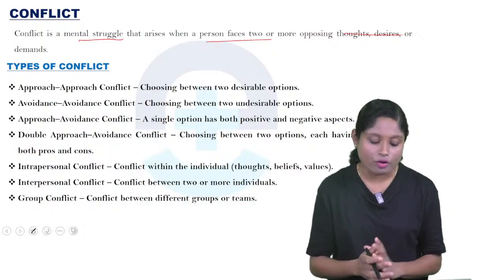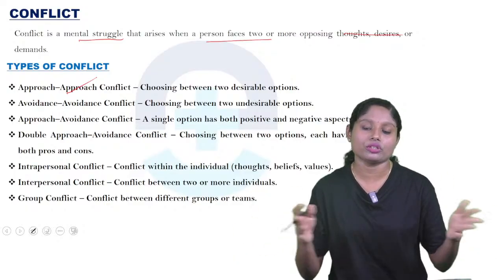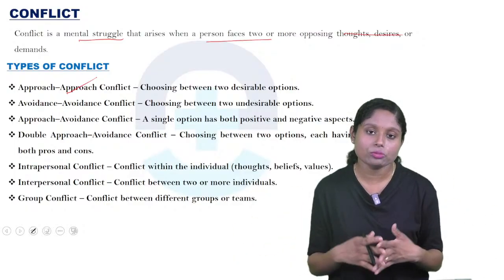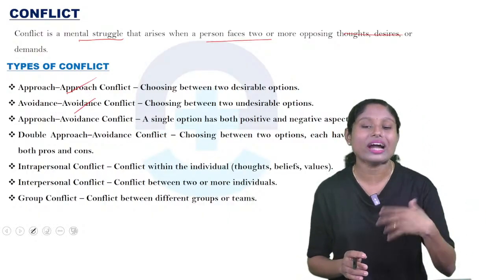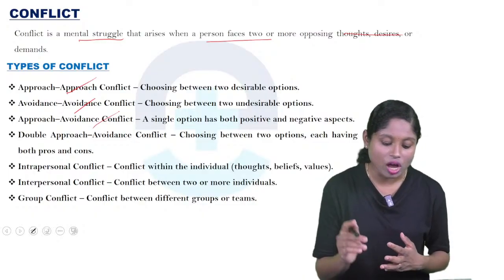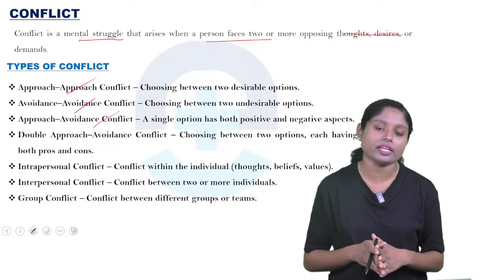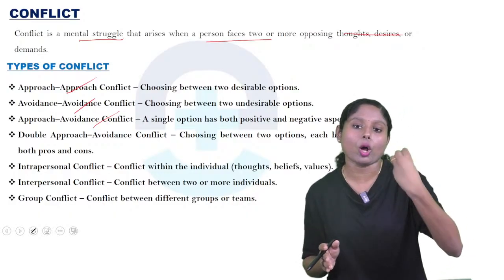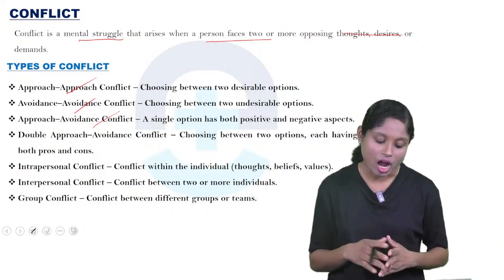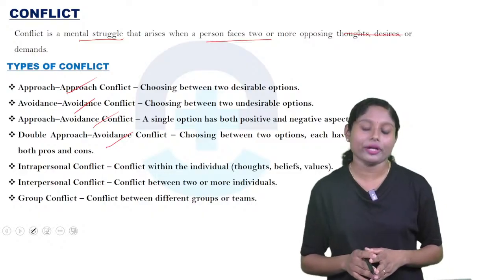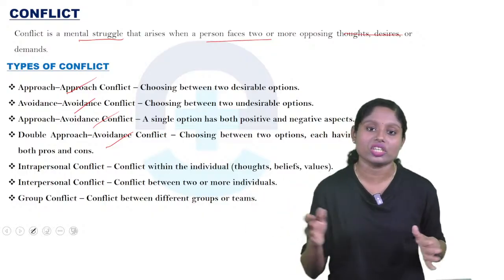So what are the types of conflict? Approach-approach conflict: choosing between two desirable options. So there will be two desirable options. Avoidance-avoidance conflict: choosing between two undesirable options. Approach-avoidance conflict: a single option has both positive and negative sides. So one single option is there, but it has both positive and negative aspects. Double approach-avoidance conflict: choosing between two options, each having both negative and positive sides.